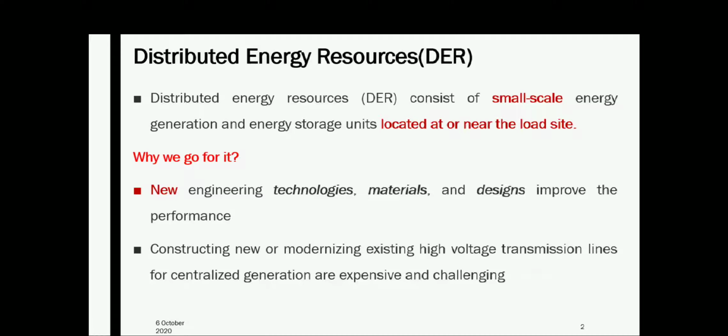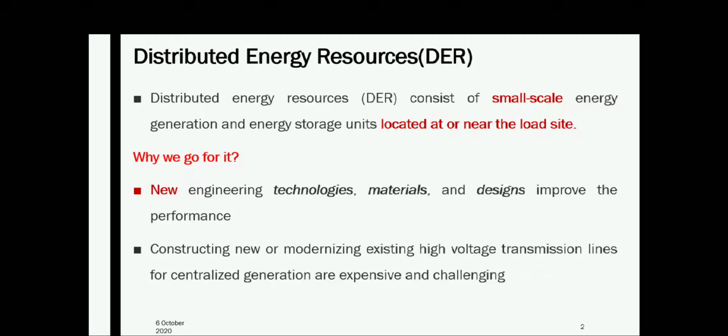So why do we go for distributed energy resources? Because new engineering technologies, materials and designs are improving performance nowadays. Technologies are developed to tap the maximum energy from renewable based power systems, and constructing new or modernizing existing high voltage transmission lines for centralized generation is expensive and challenging.